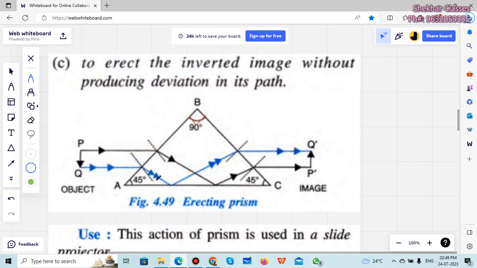Again, this is 90 degrees, this is 45, 45. So we will not allow the light to enter at 90 degrees. So we will have a certain angle, any angle here. We know that this is a rarer medium, this is the denser medium. So once the light enters from rarer to denser, it will bend towards the normal. It will come here, right? This angle is 45 here. Again, but this angle here, which angle? This angle that we have here